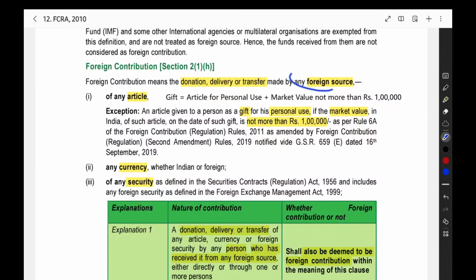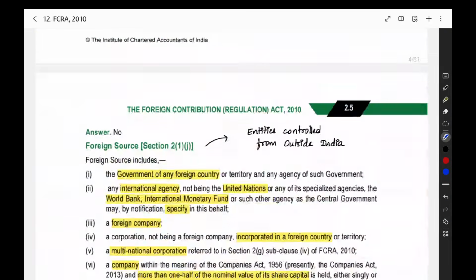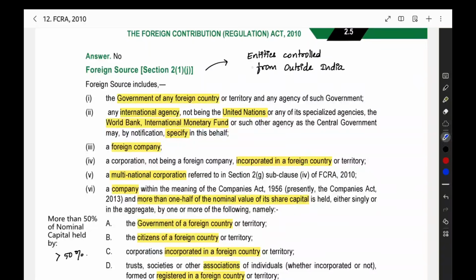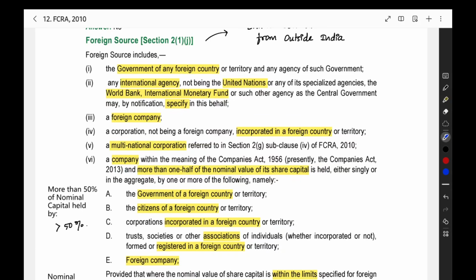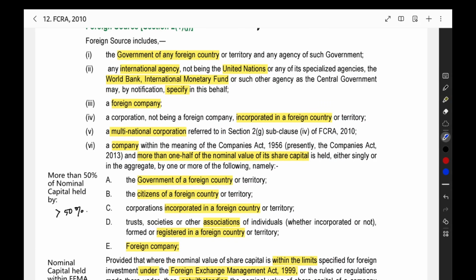Now we can see what is the meaning of foreign source. Here, foreign source basically means all the entities that are controlled from outside India. All those entities will come under the foreign source. Here, when you see the list, government of any foreign country, foreign government like American government, Russian government, everyone will come under the foreign source.